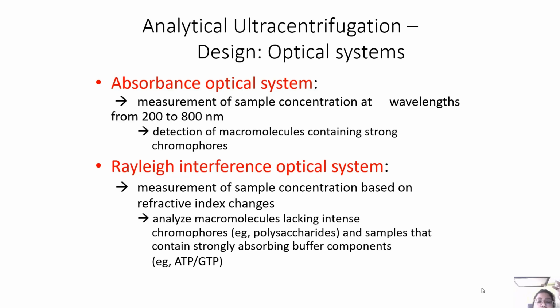Now, if we talk about the analytical ultracentrifugation design, what are the optical systems? There is an absorbance optical system, which measures sample concentration at wavelengths from 200 to 800 nanometers, for detection of macromolecules containing strong chromophores. Then we have the Rayleigh interference optical system, which measures sample concentration based on refractive index changes, for analyzing macromolecules lacking intense chromophores, like polysaccharides, and samples that contain strongly absorbing buffer components.